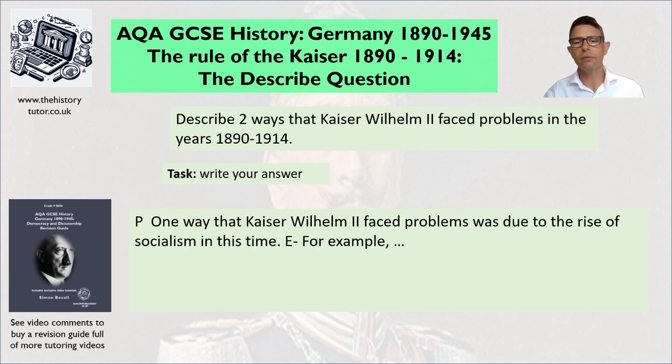So here's what I've gone for. One way the Kaiser Wilhelm faced problems was due to the rise of socialism in his time. So the first point from my plan. Okay, so now I want to support that with some evidence. You could have a different point. That's fine as long as you know it's the correct one. Support it with some evidence. Okay, away we go.